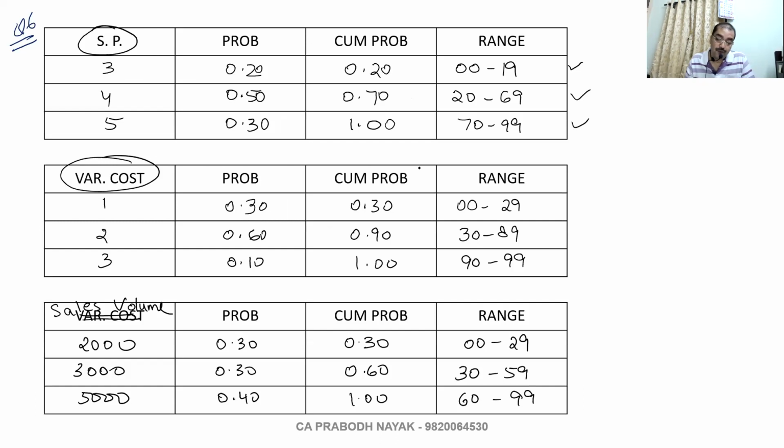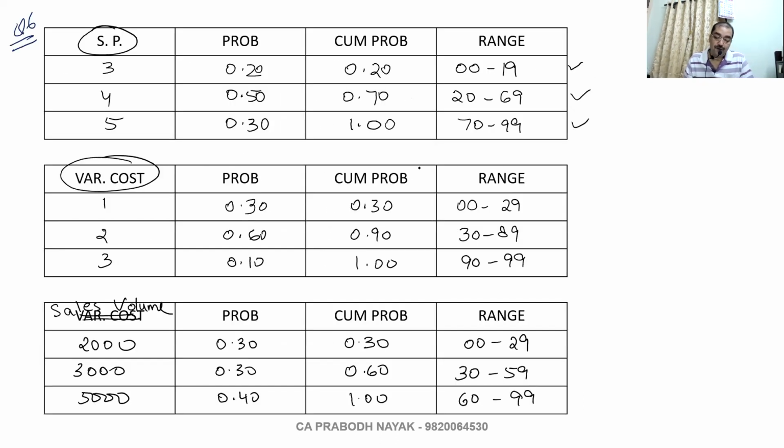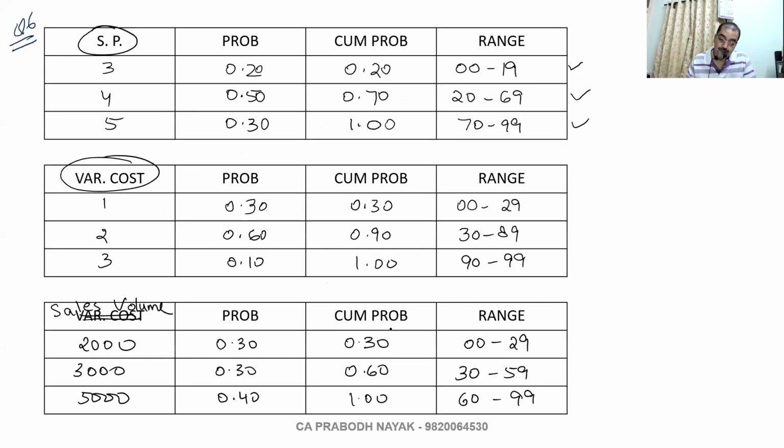Then 68 and 66, both are 2. 64 is also 2. 86 is also 2. 89 is also 2. 98 is 3.